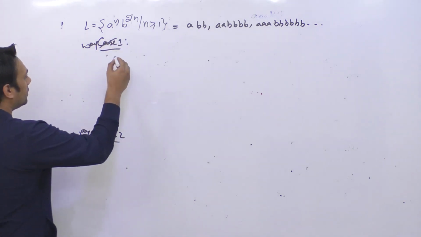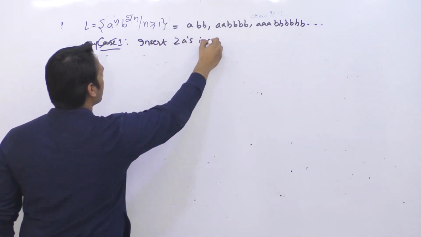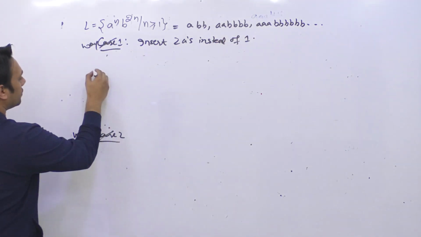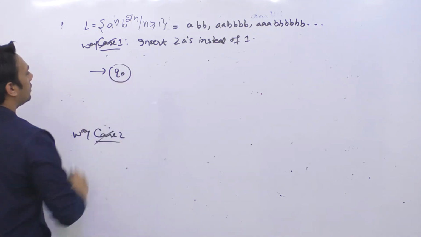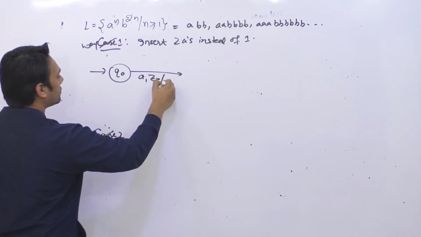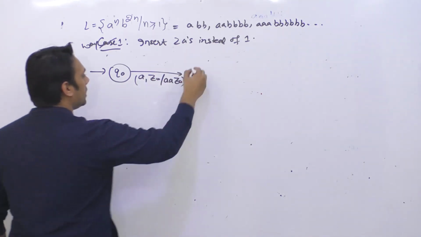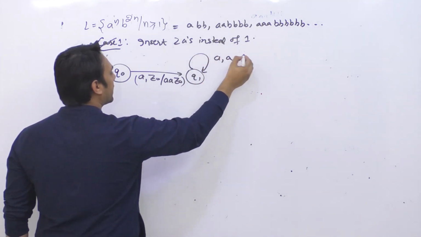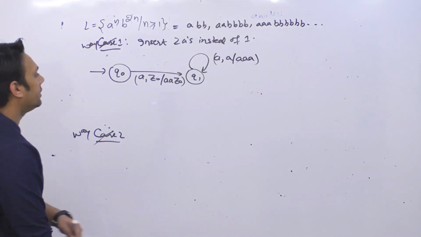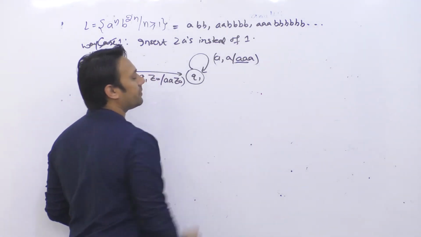So first way is, insert 2 a's instead of 1. So you have an initial state which is q0. As soon as you get a, initially the stack will be empty, so we are going to insert 2 a's instead of 1. You go to the state q1. Then whenever you get a, the top of the stack will be containing a, and you are going to insert all of them. So instead of inserting 1 a, I am inserting 2 a's.